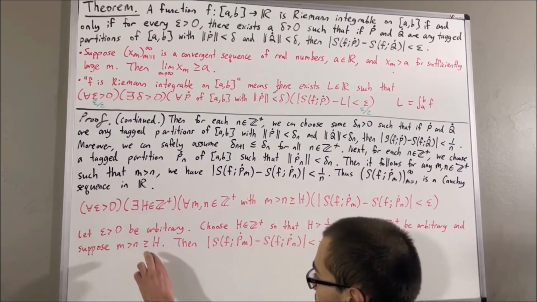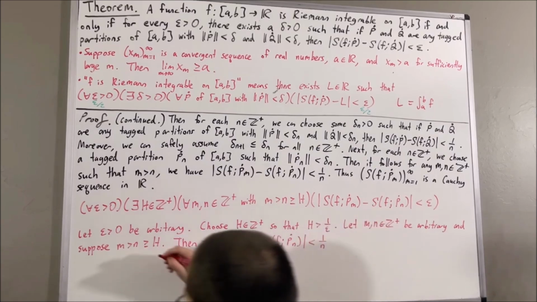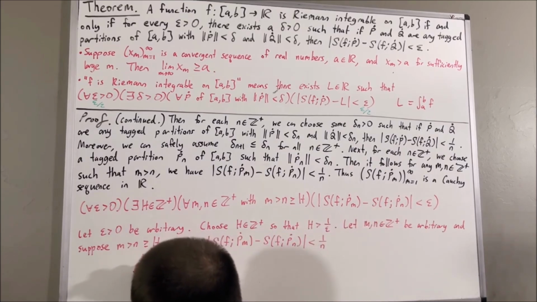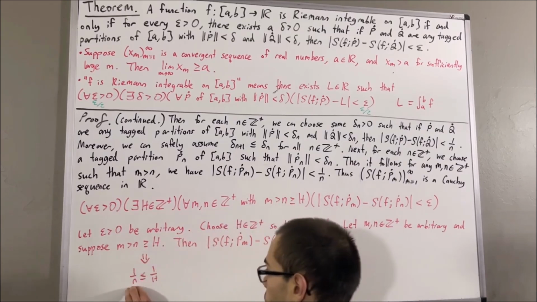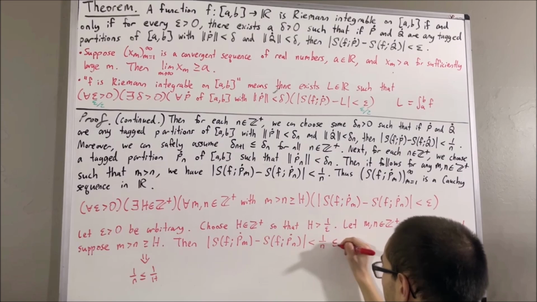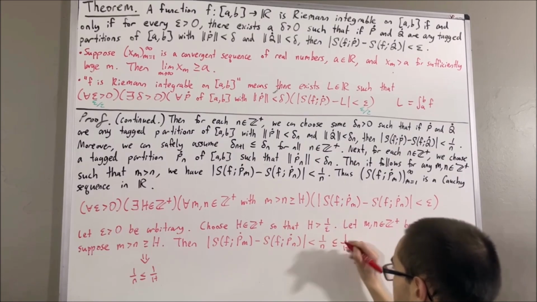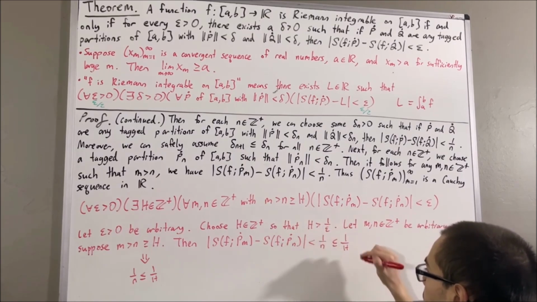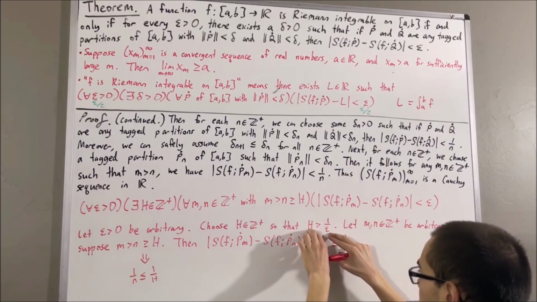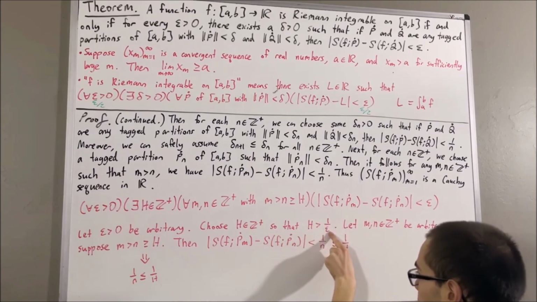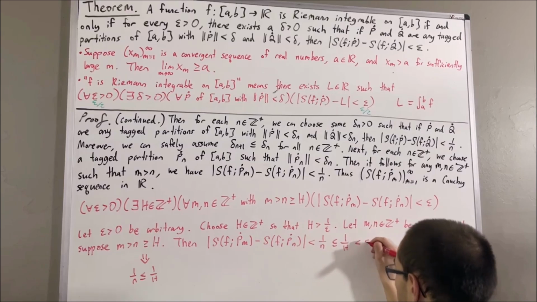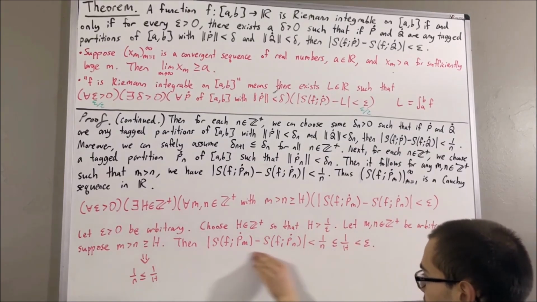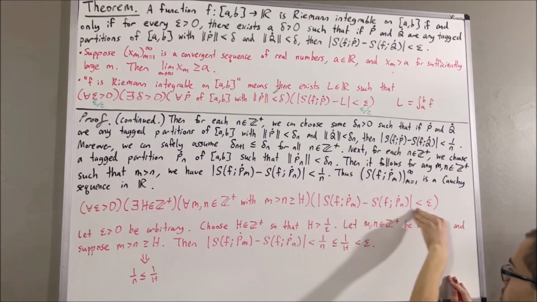But then, since n is greater than or equal to h, if we take the reciprocal of both of them, it flips the sign of the inequality. So we get 1 over n is less than or equal to 1 over h. But then, since h is greater than 1 over epsilon, if we switch h and epsilon, we get 1 over h is less than epsilon. And so this shows that this is less than epsilon, which is what we wanted.